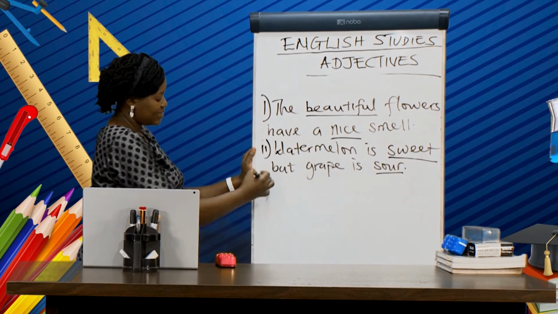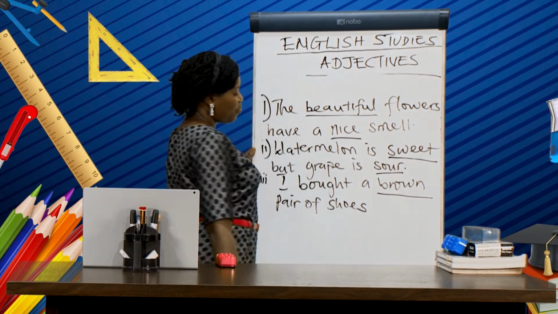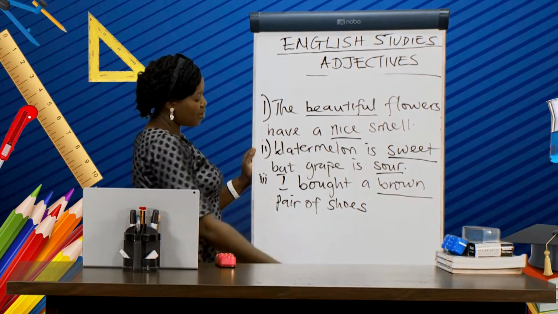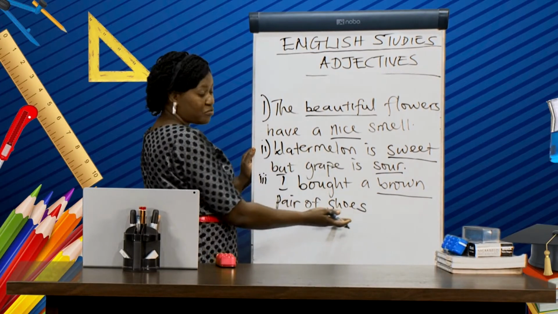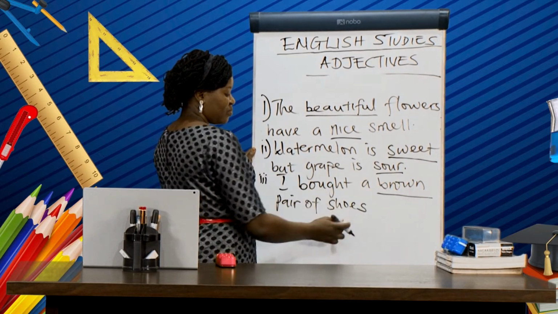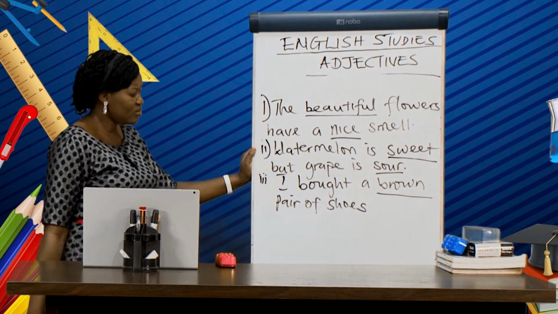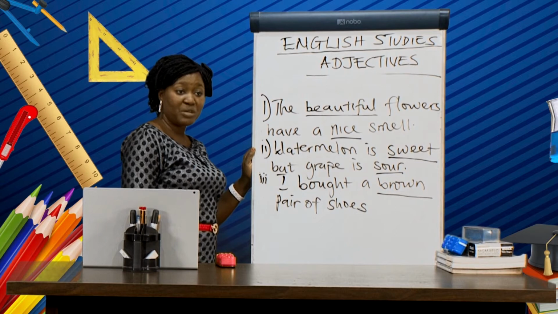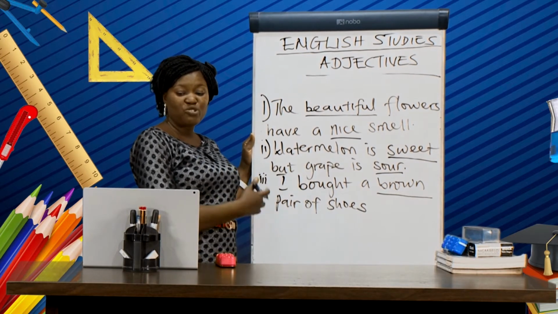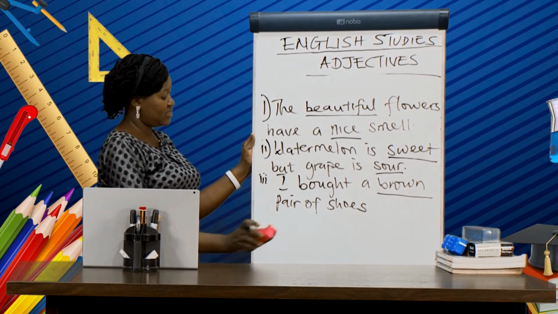We should also take another example, which is, I bought a brown pair of shoes. I bought a brown pair of shoes. We have brown here, qualifying the type of shoes that I've bought, which is a pair of shoes. So, I believe you should be able to construct more sentences using adjectives of quality. Let's take another type of adjective.